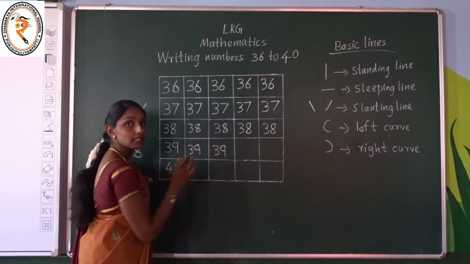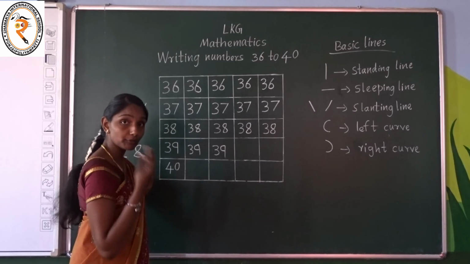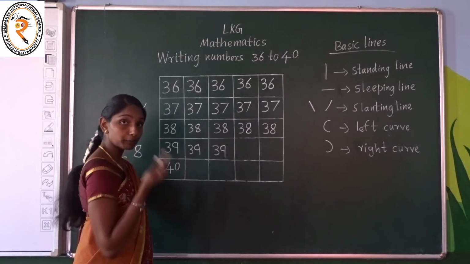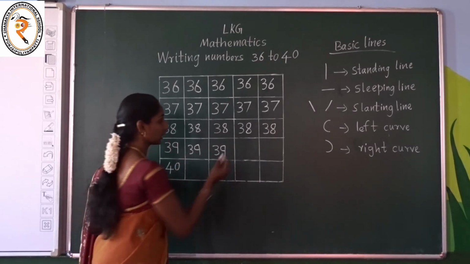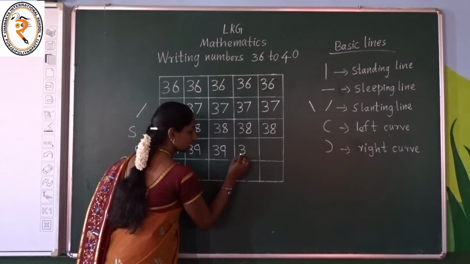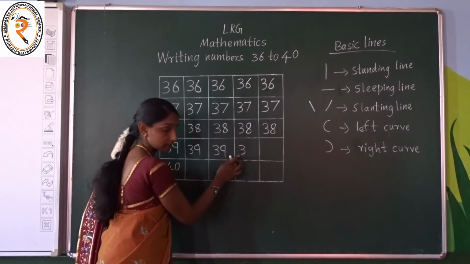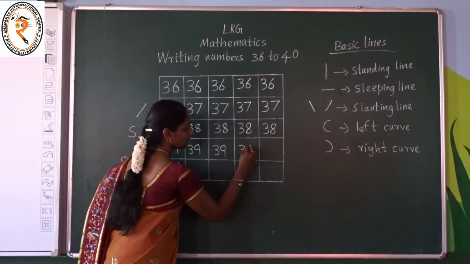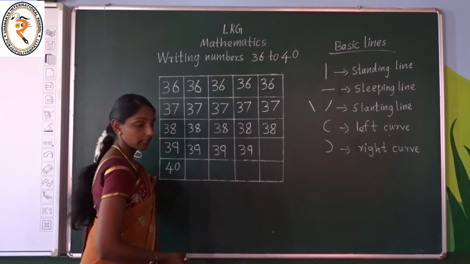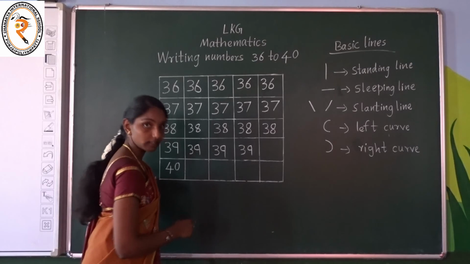3 9 39. Like this you have to open your mouth, children. Open your mouth and tell and then write. Left and right curves, 2 times. Number 3 and number 9. Left curve and one standing line. 3 9 39.